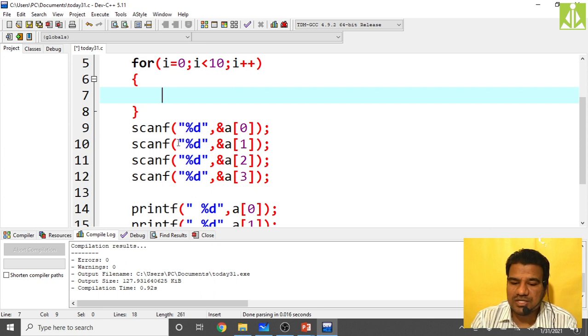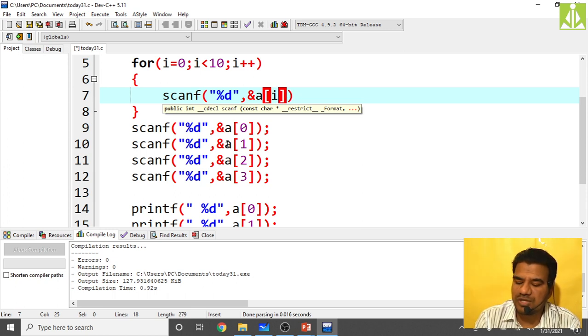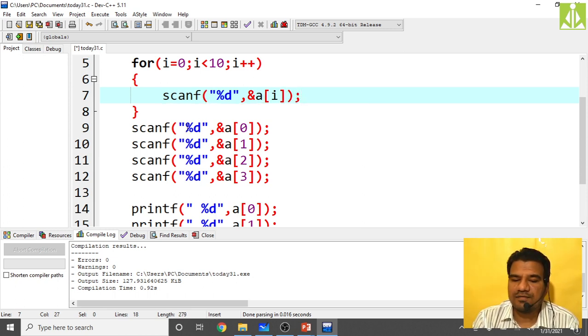So like this. Instead of writing multiple scanfs, now I can write only one single scanf statement. Percentile d, comma, and percent a of i I have to put now. See over here, in the first iteration, how will this i value change? In the first iteration, the i value will be 0.